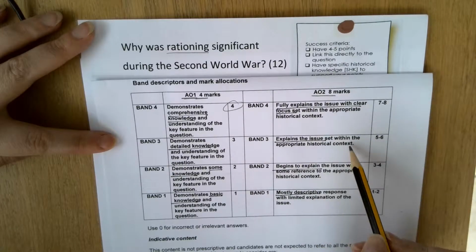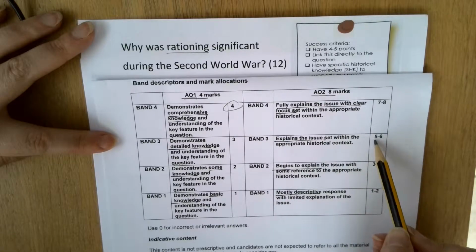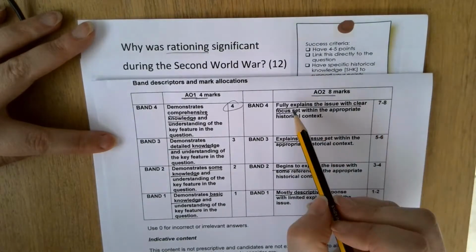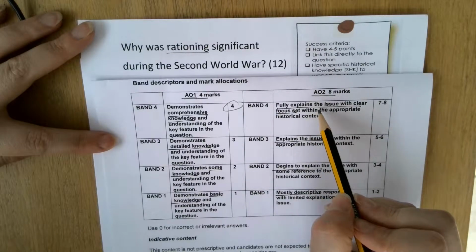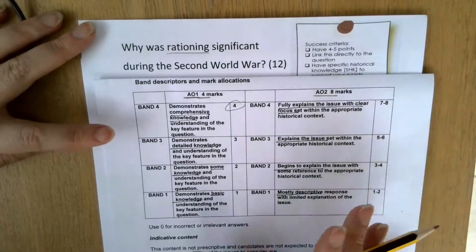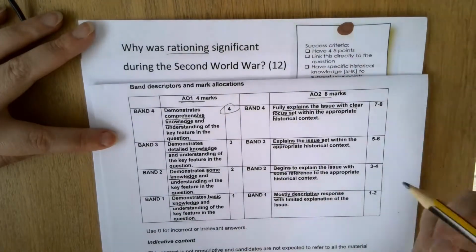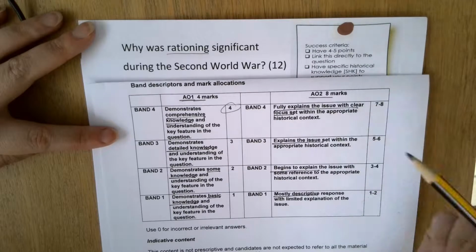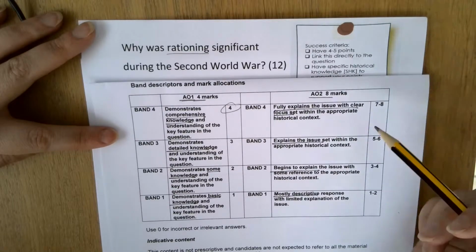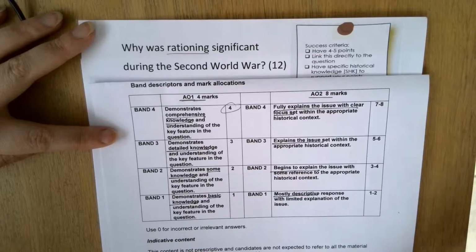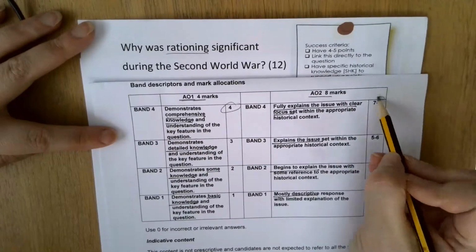If you have explained it within the historical context, and you make those links, it's between 5 and 6 marks. If you fully explain it, so you really exhaustively explain why each point and each feature was significant, then you're looking for between 7 and 8 marks for that part.